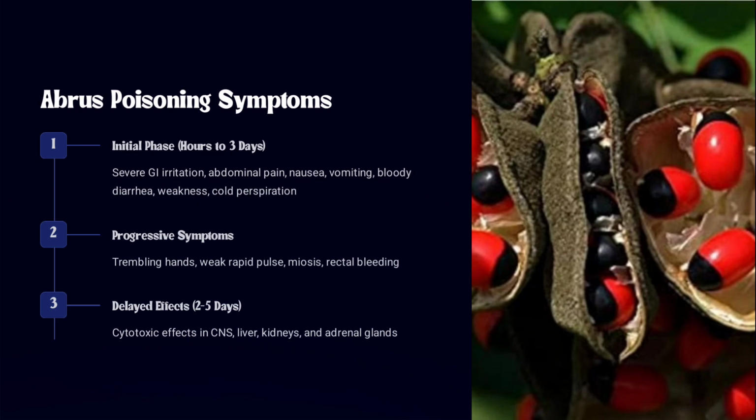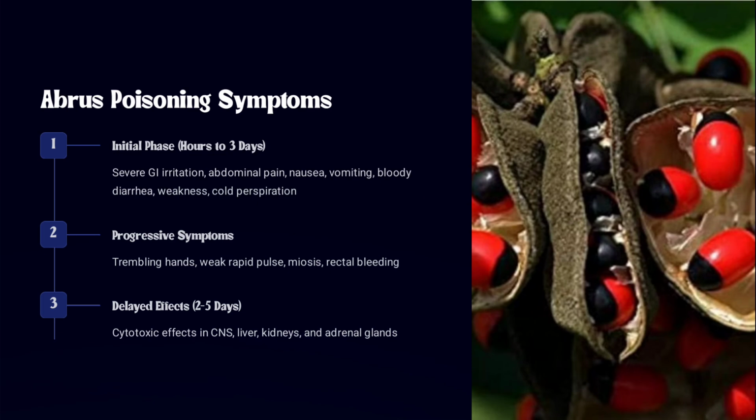And abrus poisoning shows symptoms in three stages. The first stage is called the initial phase. Normally, we will see it after hours to 3 days after taking the poison. In this condition, normally there will be gastrointestinal irritation, and severe abdominal pain is noticed, and they will have nausea, vomiting, bloody diarrhea, also called dysentery, and weakness and cold perspiration is present. These are all symptoms seen in the initial phase.